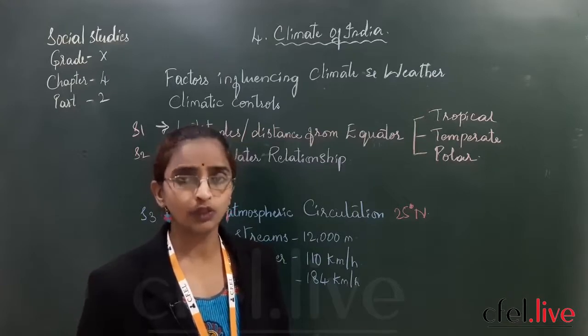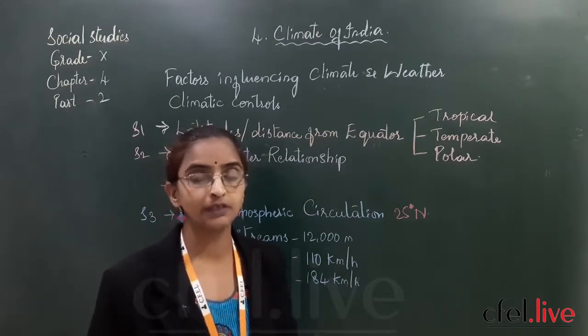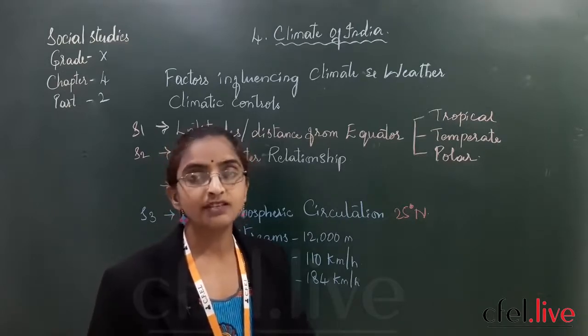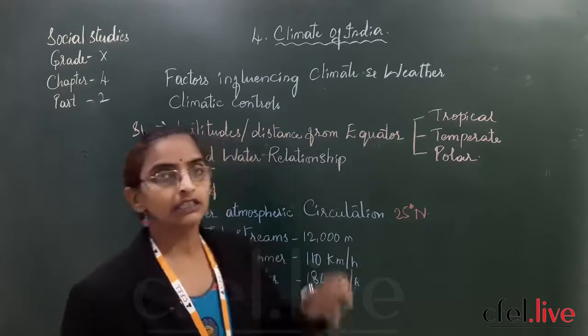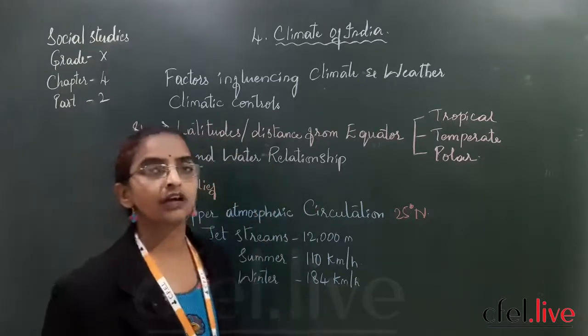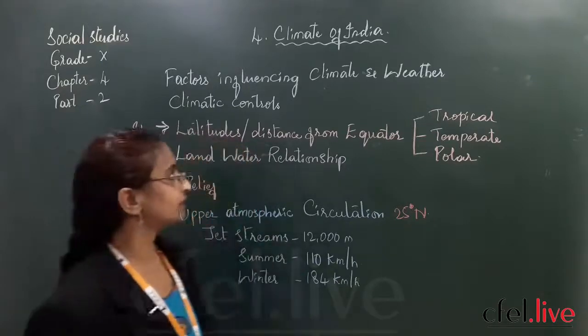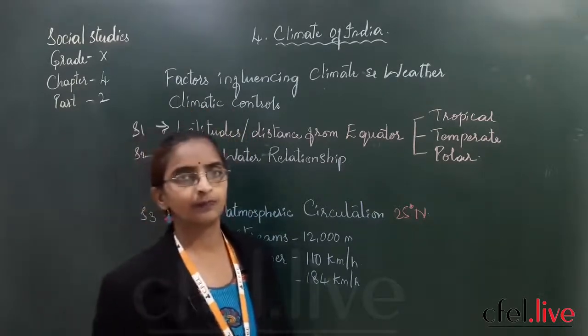Overall India has a monsoon type of climate, but how extreme it is is completely based on the factors which have control over the climate. So they are also called as what? Do you remember? They are also called as climatic controls.